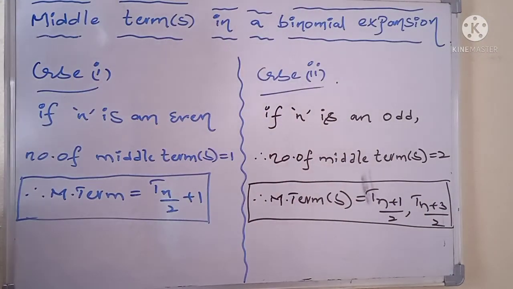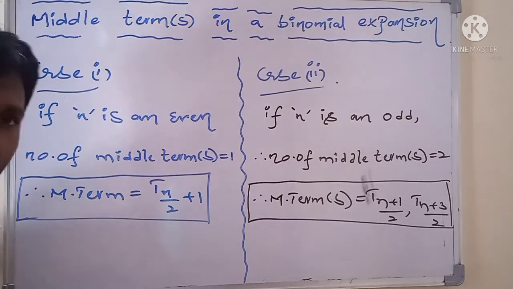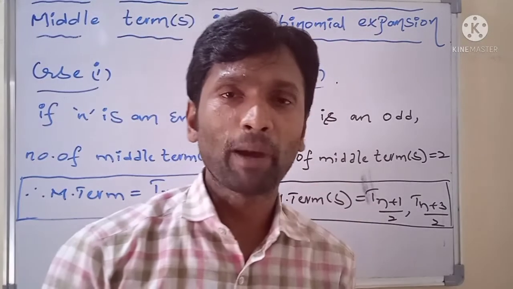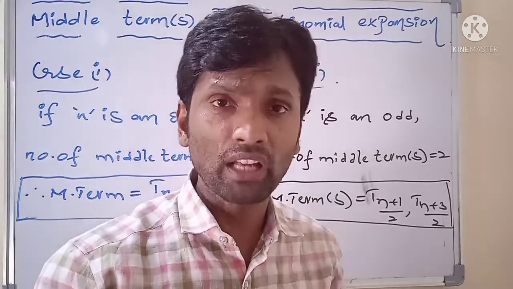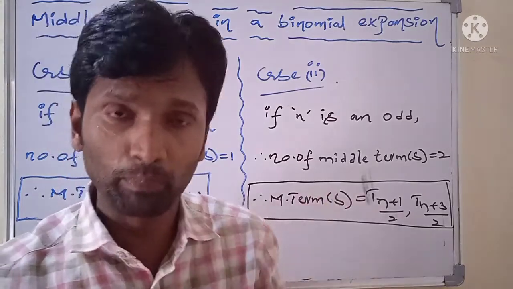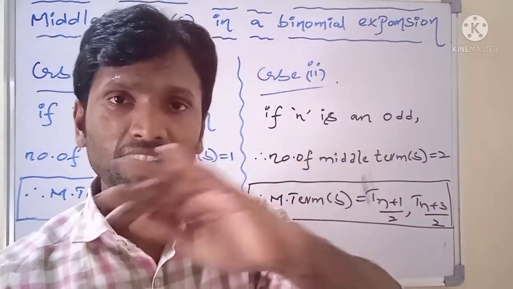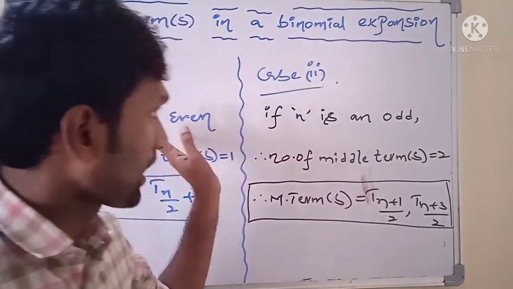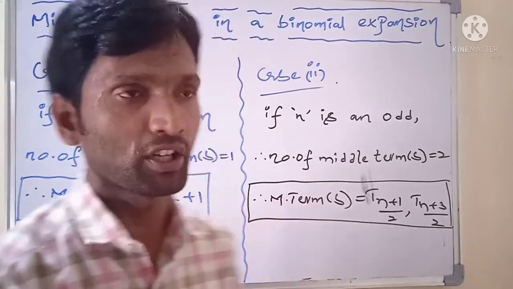These are the two cases involved in finding the middle terms of the binomial expansion. Wherever a binomial expansion is in the form of either (x plus a) whole power n, (x minus a) whole power n, (1 plus x) whole power n or (1 minus x) whole power n, where n is a positive integer, there are two cases for finding middle terms.